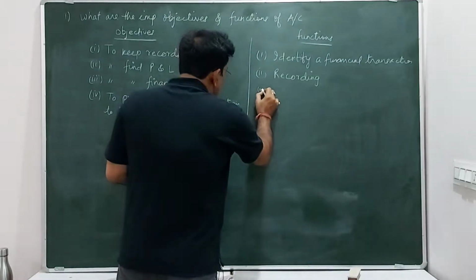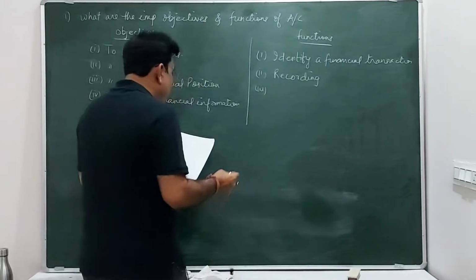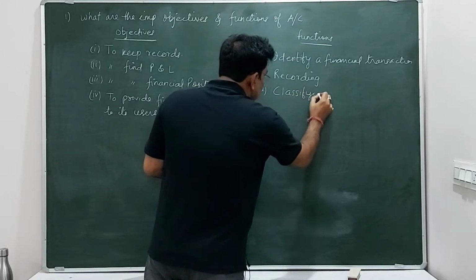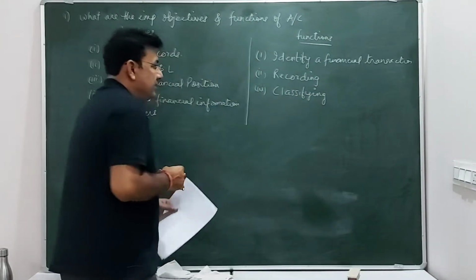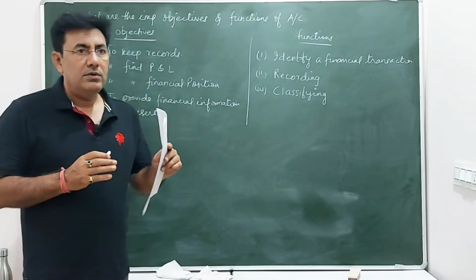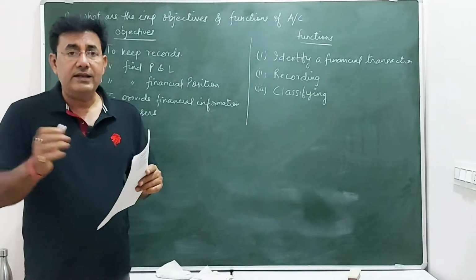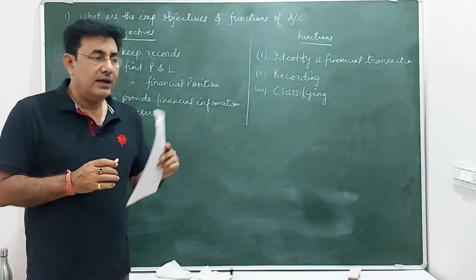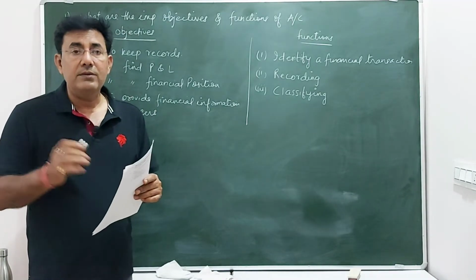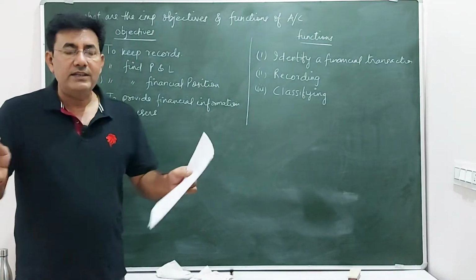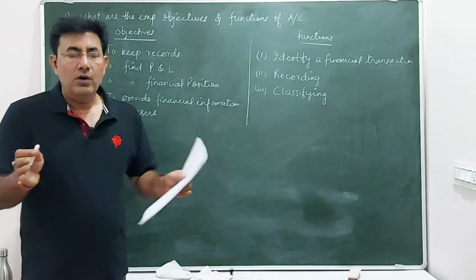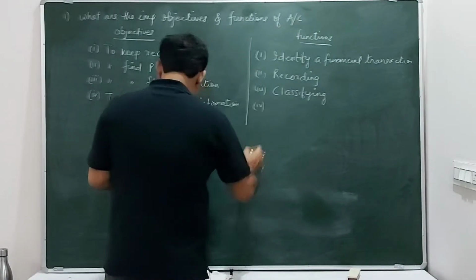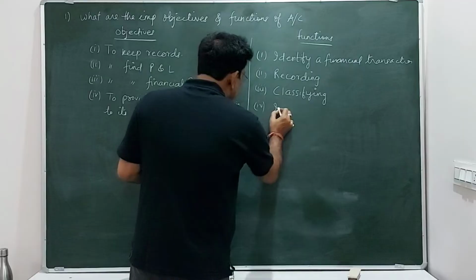Let's move on to the third important function of accounting. This is classifying. You need to classify the transactions, whether they are cash transactions or credit transactions, whether they are purchase transactions or sales transactions, whether they are expenses or incomes. Like that, you need to group all the different transactions. The fourth important function is interpreting.